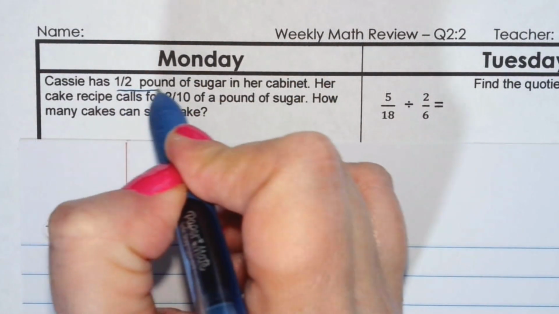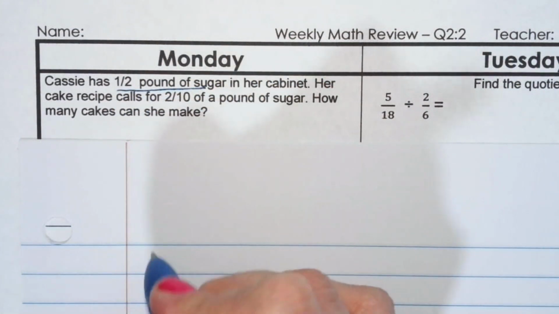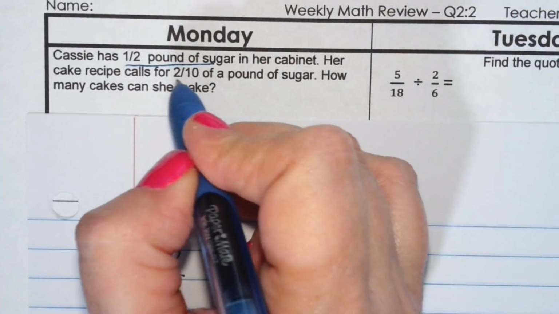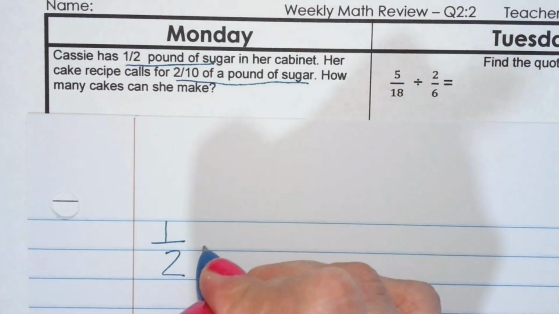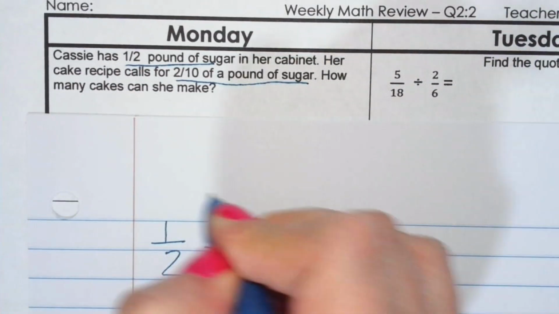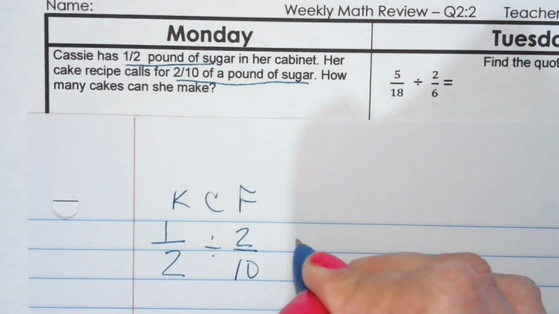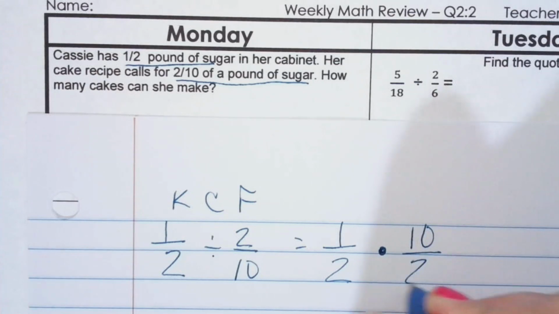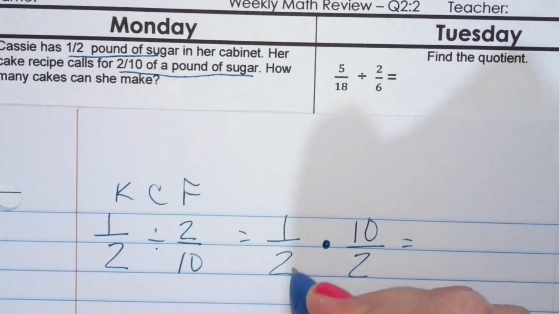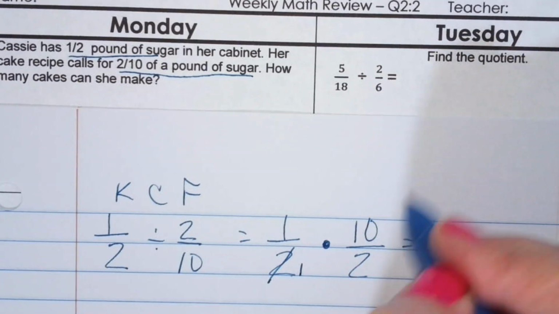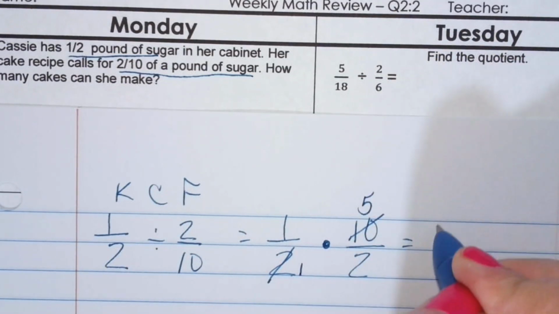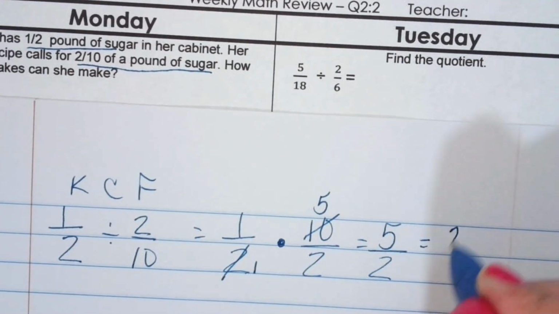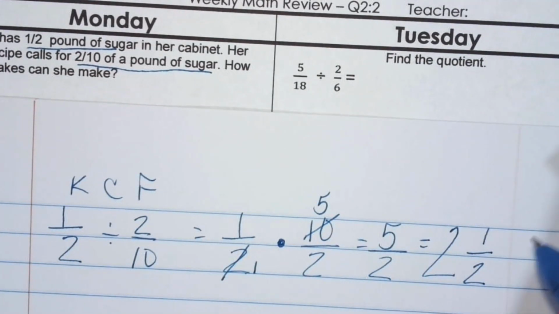We know we have right now half a pound of sugar, so that's going to be a half a pound divided by 2/10 that's going to be needed for each cake. So we're going to keep, change, flip. So we're going to keep the half, change to multiplication, flip the second fraction. I'm going to go ahead and simplify. 2 goes into 1, 2 goes into 10, 5. So that's 5 halves. So she could make 2 1/2 cakes.